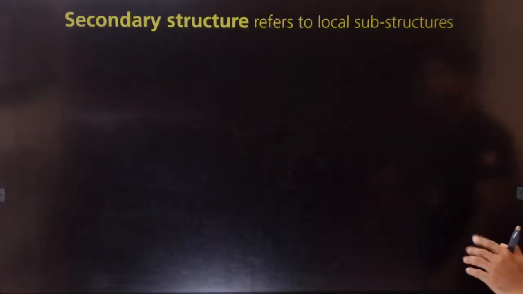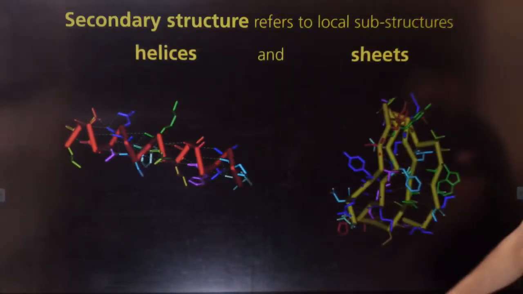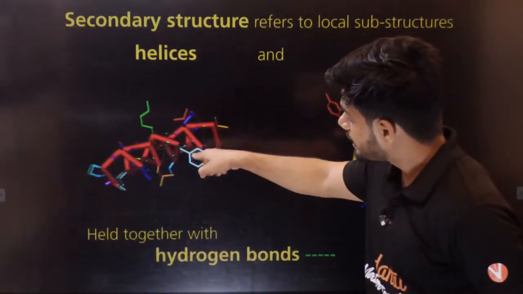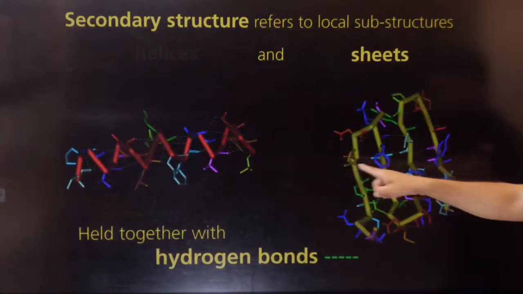Okay, secondary structure. Alpha helix, a helical structure. They have hydrogen bonding here. And this is beta sheets.